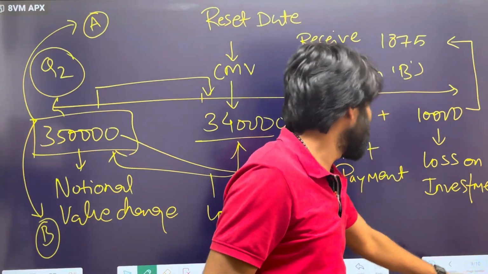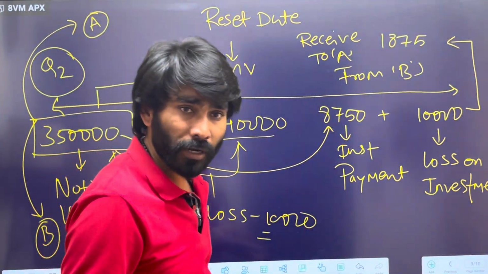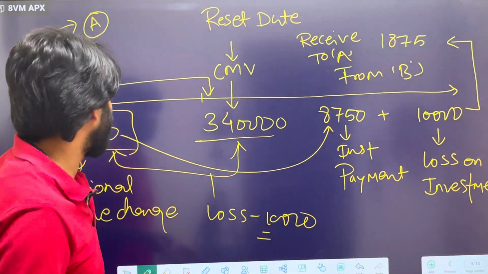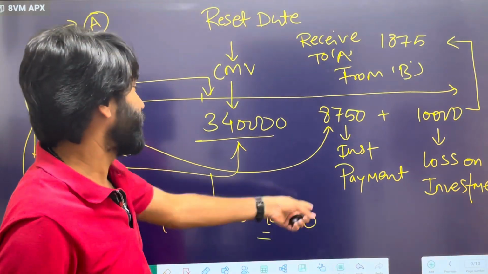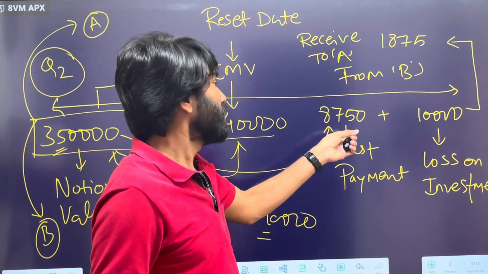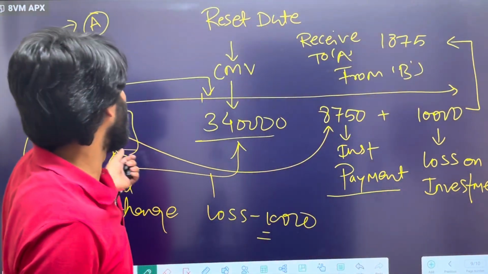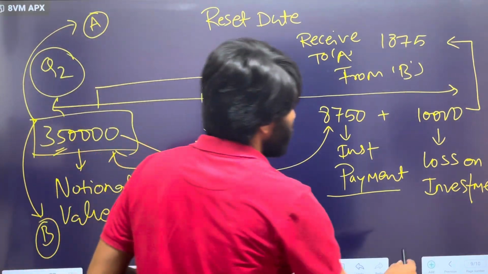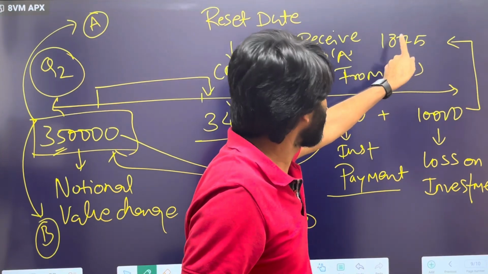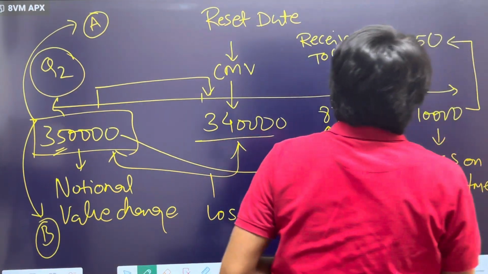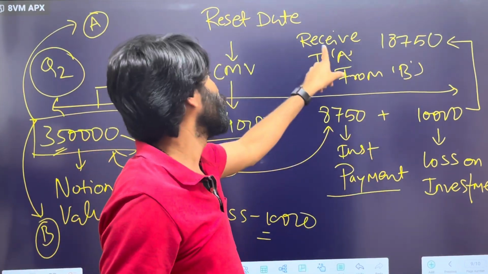And in this case, total interest payment, which is 10% per annum, so around 2.5% interest payment, you will have to charge on 3,50,000. Charge would be around 8,750. So interest payment leg is this, and total loss which is around 10,000. So total 18,750 rupees A will receive. So it means in this case B will pay to A.